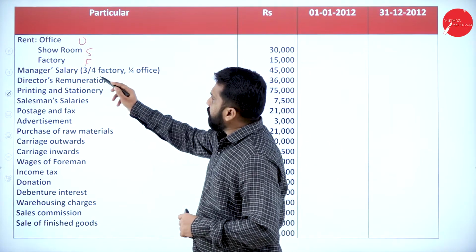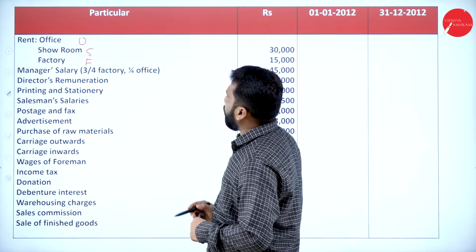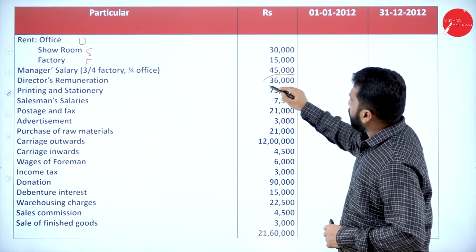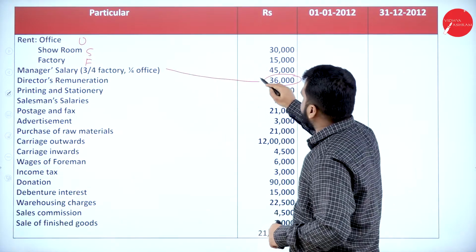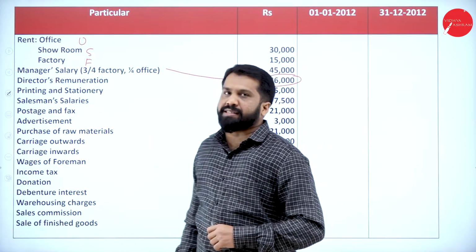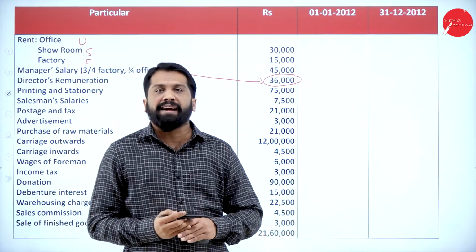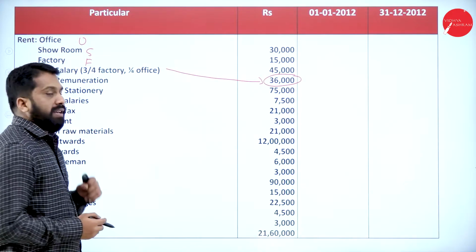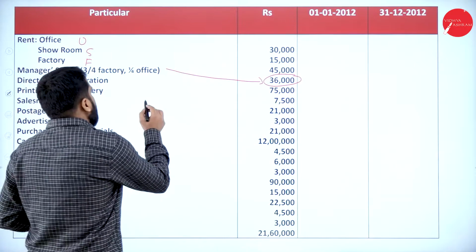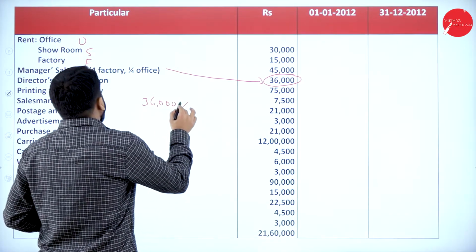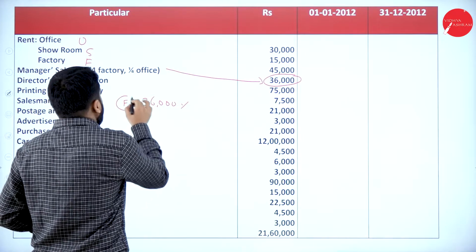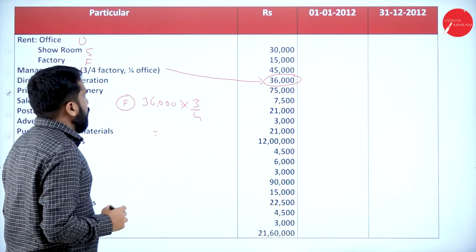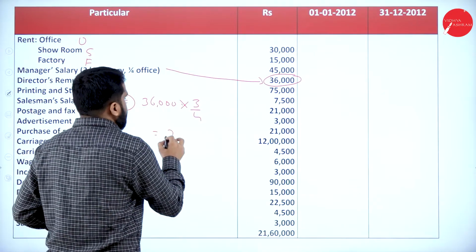Now, manager's salary: 3/4 factory and 1/4 office. Whatever manager's salary we have, say we have 36,000 as manager's salary. Out of 36,000, 3/4 will go to whom? Factory, and 1/4 will go to office. How do we calculate this 36,000? It is easy to calculate. How much for factory? It is 36,000 multiplied by 3/4. How much will you get? You will get around 27,000.